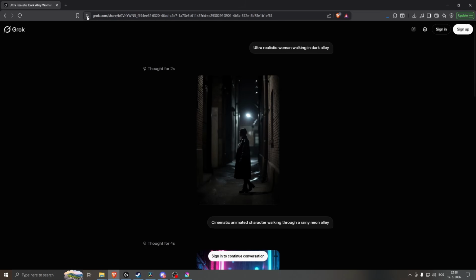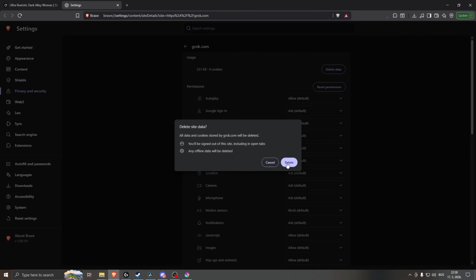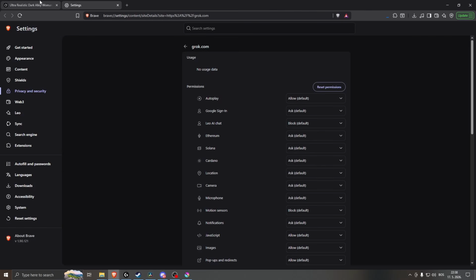And the last thing that you can try is starting a new session after multiple failed attempts. Users report Grok becomes temporarily stricter after repeated moderation flags. Refreshing the session or waiting a few minutes can help.